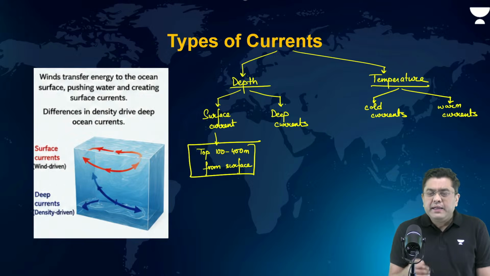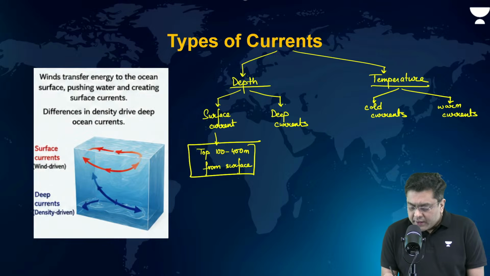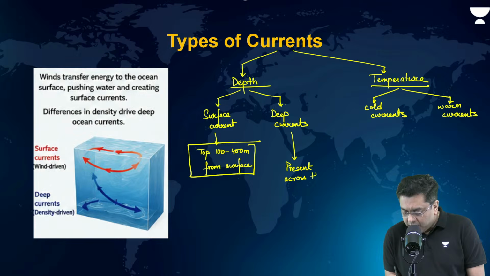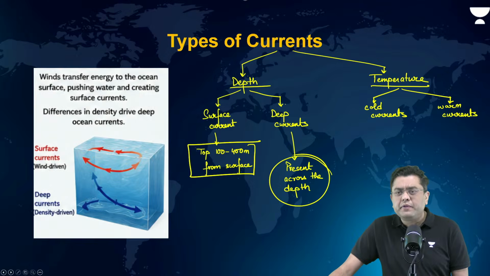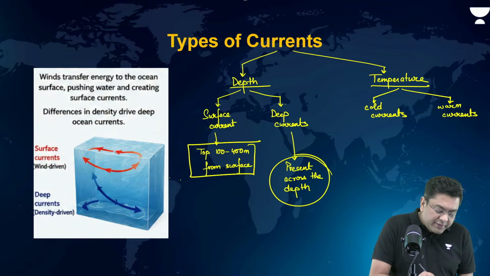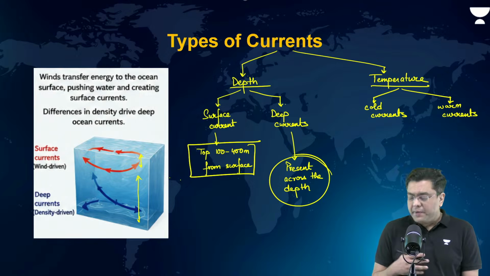These are driven by heating, cooling, winds, etc. The deep currents, they are basically the dominant one, present across the depth for many kilometers, generated because of density differences. Density differences, salinity differences, temperature differences, that is what generates the deep currents. Okay, so as you can see, surface current is restricted only to a portion. Deeper currents are present in much deeper regions.